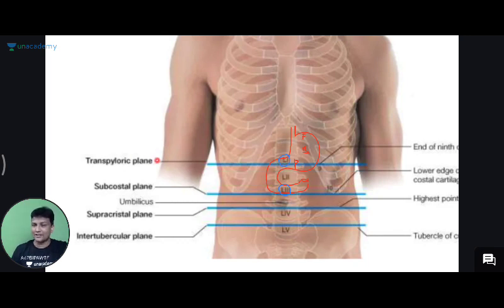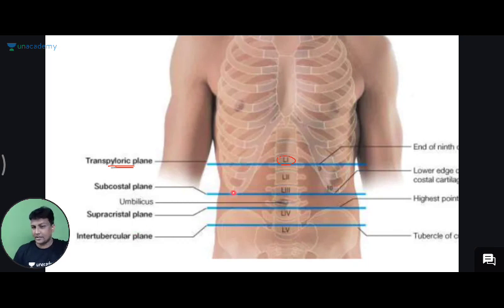Now you can clearly see that the plane is passing through the pylorus part. That is the transpyloric plane. And of course, sir said the duodenum is going to begin from where? L1 only. So the transpyloric plane will be at the level of L1 only, guys. Are you able to correlate everything? Why is the name transpyloric? Because it is passing through the pylorus part of the stomach. How can we remember it at L1? Because the pylorus continues to the duodenum, and the duodenum begins from L1. So the transpyloric plane will be at the level of L1.